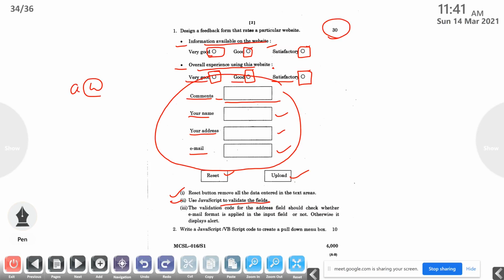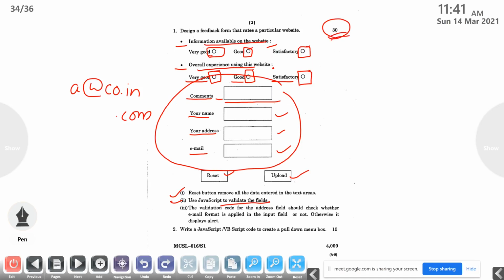Then after the @ symbol, there should be one or more letters, and there should be a dot. Then after this dot, for example, co.in or .com, google.com, there should be a minimum of 2 letters. So these are the validation rules for our email address. This is the first question.